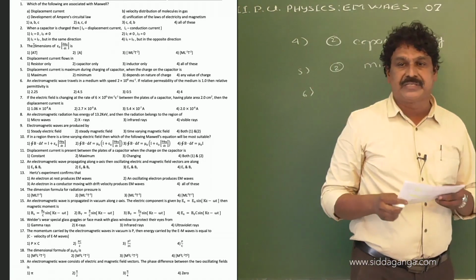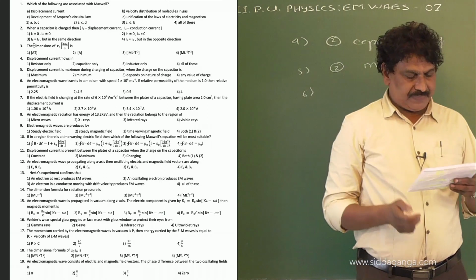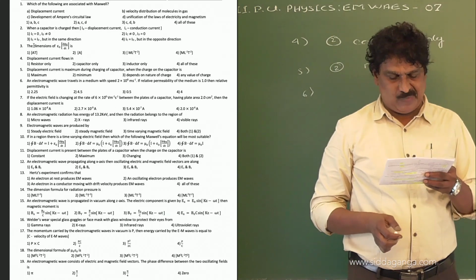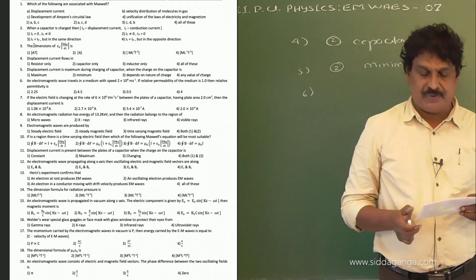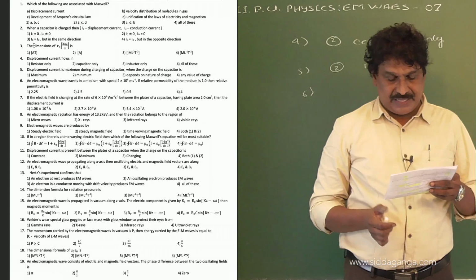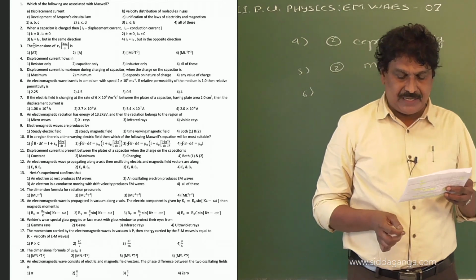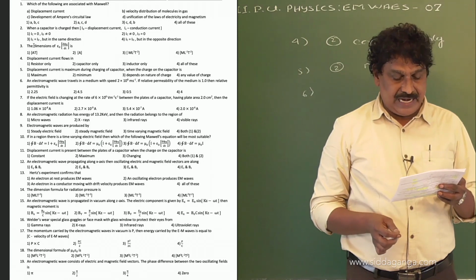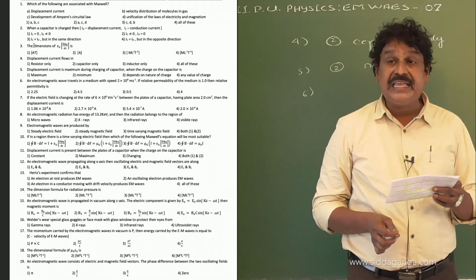Now, the question number 6. An electromagnetic wave travels in a medium with a speed of 2 into 10 raised to the power 8 meter per second. If relative permeability of the medium is 1.0, then relative permittivity is?